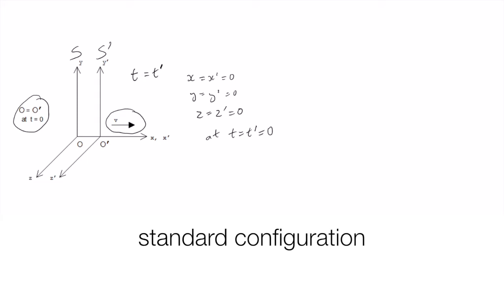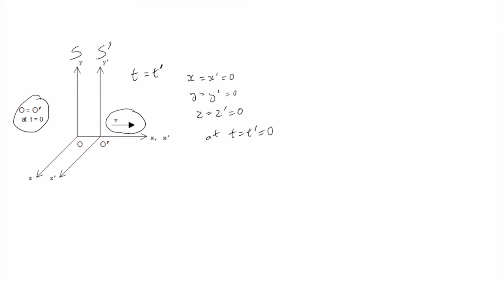So again, these are just conventions that define the standard configuration and make our calculations as simple as they can be. We could, of course, have coordinate systems that are oriented any which way relative to each other. For example, if S was like that, we could have S dash rotated relative to it. We could also have it moving in any direction, not just restricted to along the x and x dash directions. That would not be standard configuration. We could do all our calculations. It would just be a lot messier, and it doesn't add anything to the physics. It just complicates the mathematics. So we stick with standard configuration.